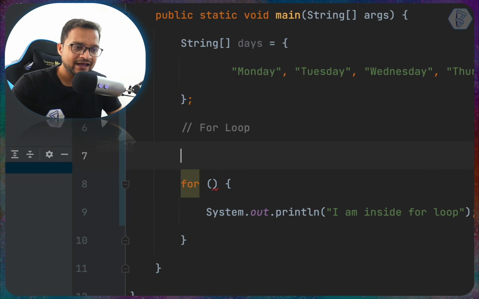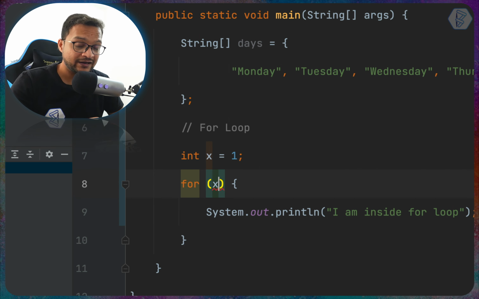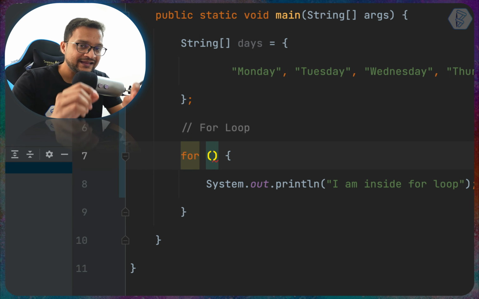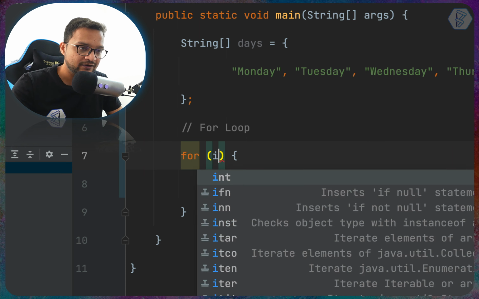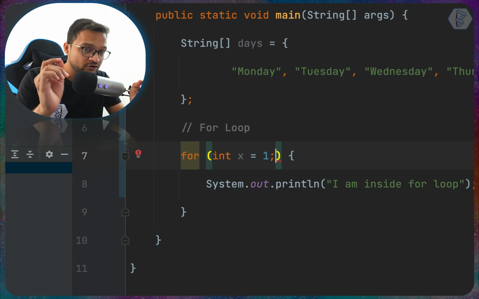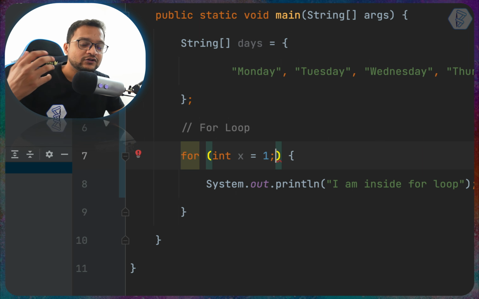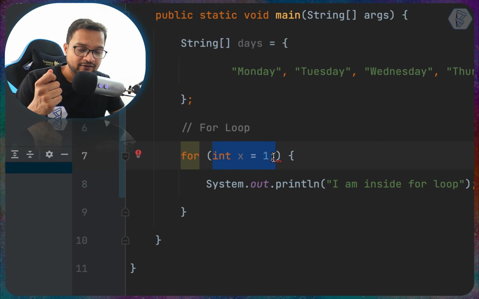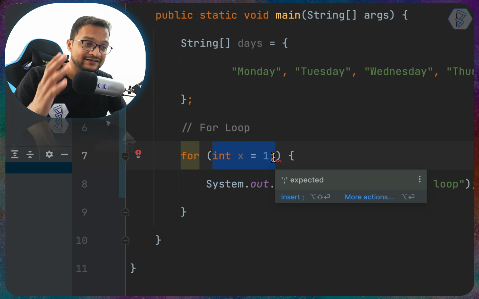If you already have a variable, let's say int x is equal to 1, yes, you can always use x like this, or you can define the integer directly inside this for statement. So I say int x is equal to 1, and as always you need to give a semicolon. Yes, inside this parenthesis you need to give a semicolon to tell Java that hey, this initialization of variable is already done.